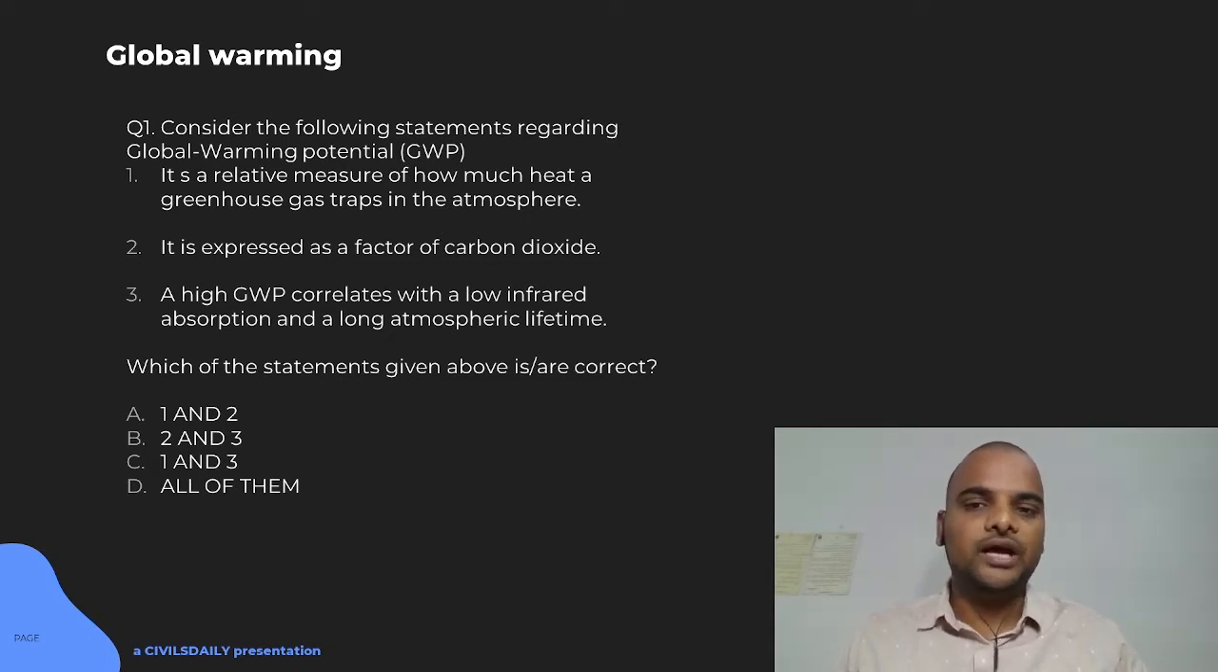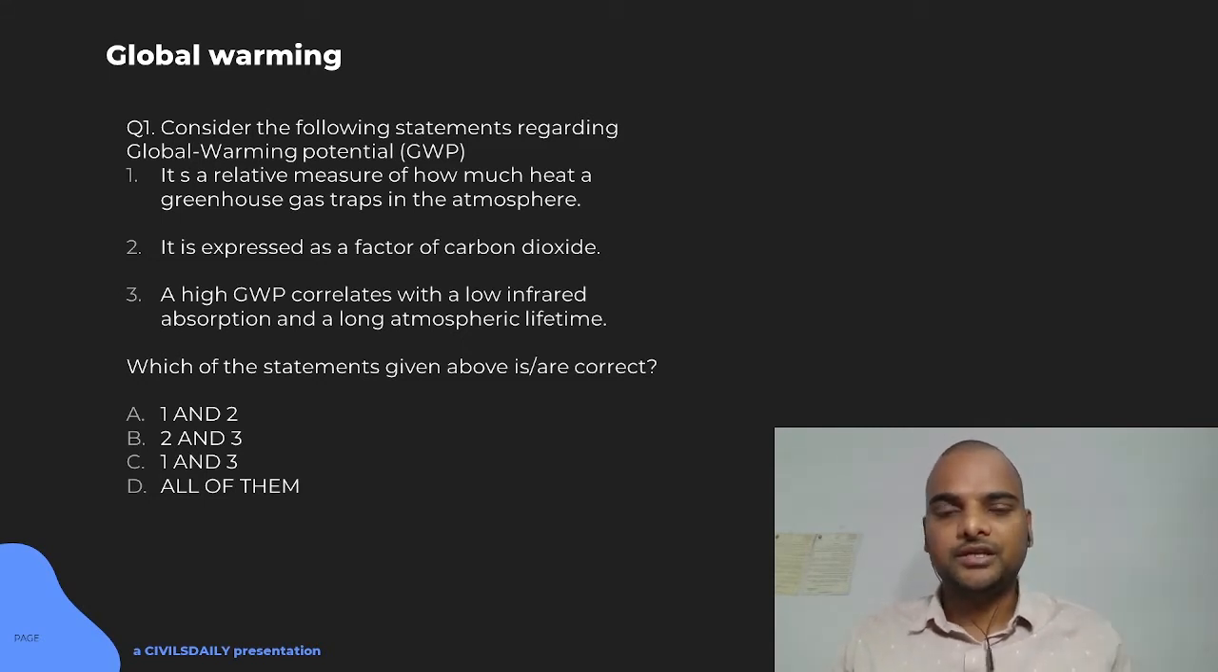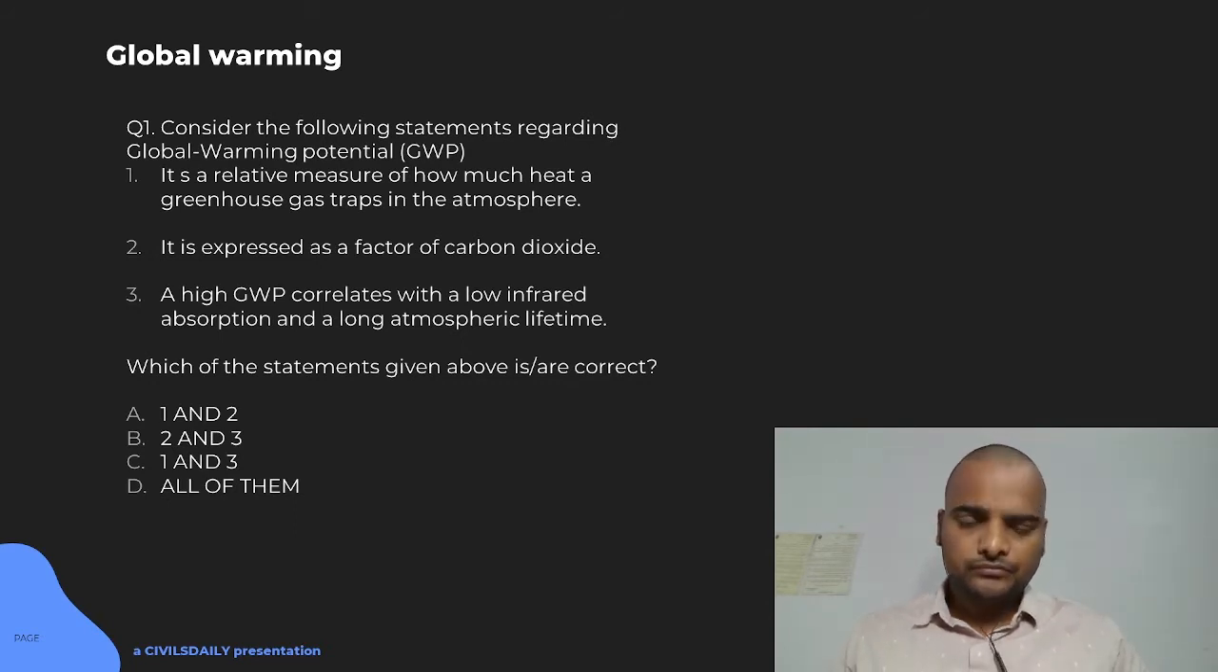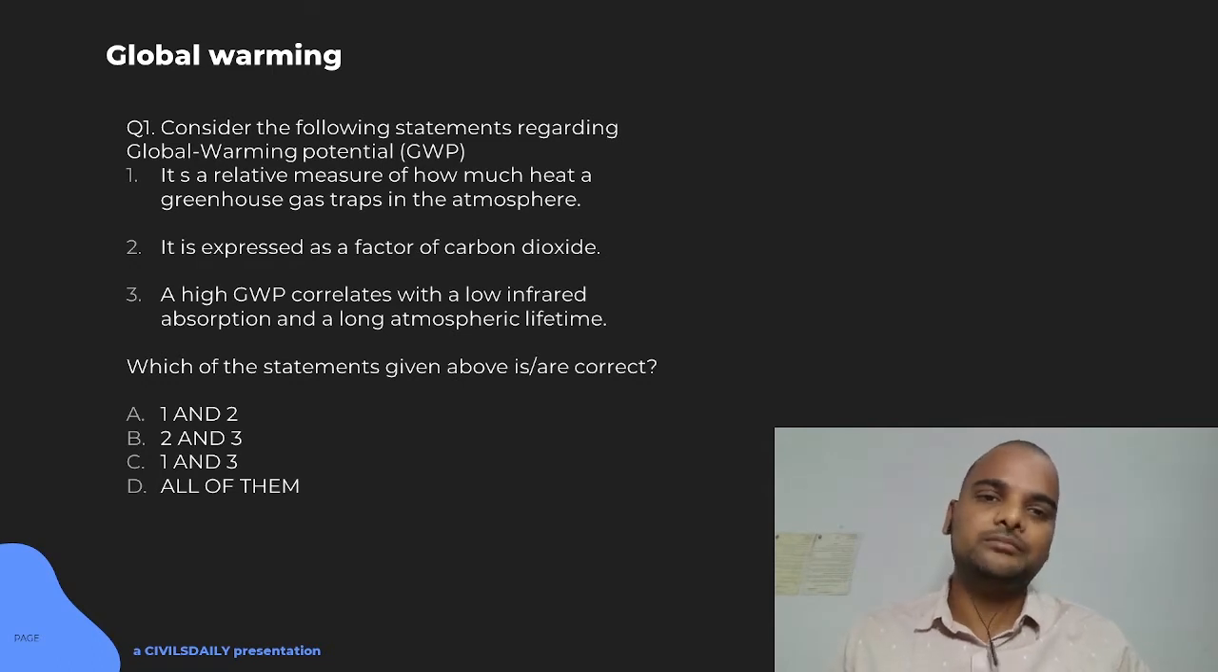So we know how global warming is happening: shortwave radiation is coming onto the earth, and when it is getting reflected back towards space, it is being absorbed by the greenhouse gases, and it will stay in our atmosphere and in turn warm the earth's atmosphere. So that is basically what is causing the global warming.